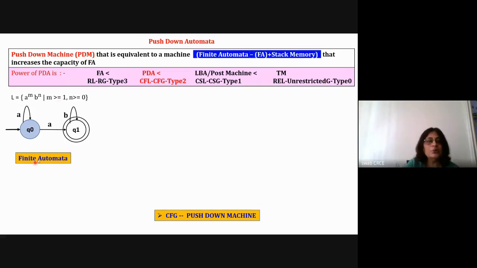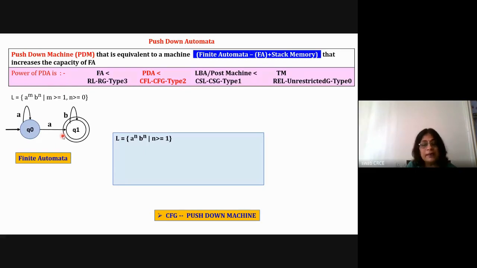Okay, so what I want to say to you is that if there is no relation between m and n, there is no need to keep memory, and this problem is solvable by FA. But suppose your number of a's and number of b's are the same. If the number of a's and number of b's are the same and they are greater than or equal to 1, then we cannot design DFA or NFA for that.